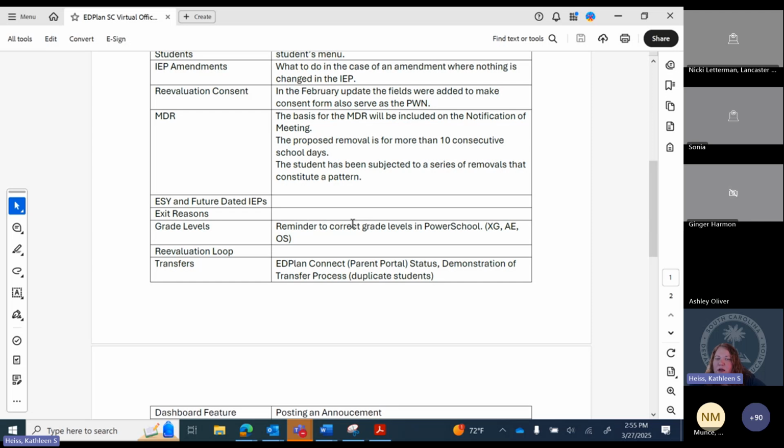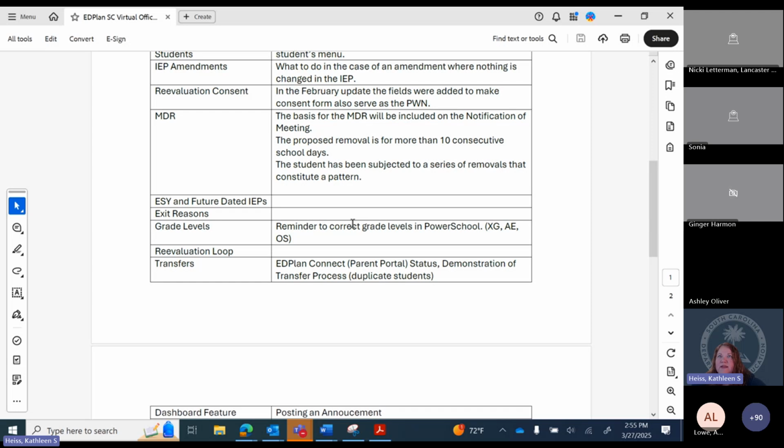We're looking at different ways that can be done through development. But that is something that I don't know if you guys were aware of or how you're looking at that. When you're looking at updating the IEP, like if you needed to do an amendment in the month of May, so you wrote your IEP for next year and you've done your annual, that workspace is now for that annual IEP and not the previous IEP. And so you wouldn't be able to amend that. And so we've talked a little bit about the need for that.